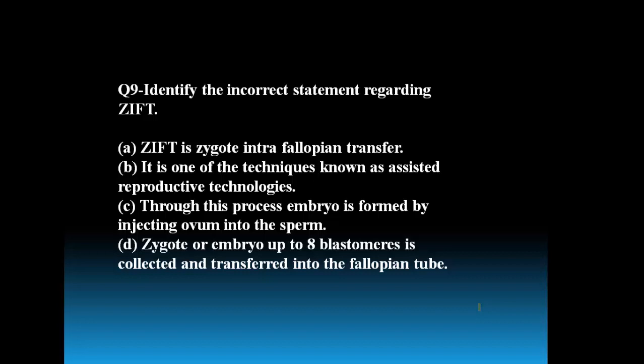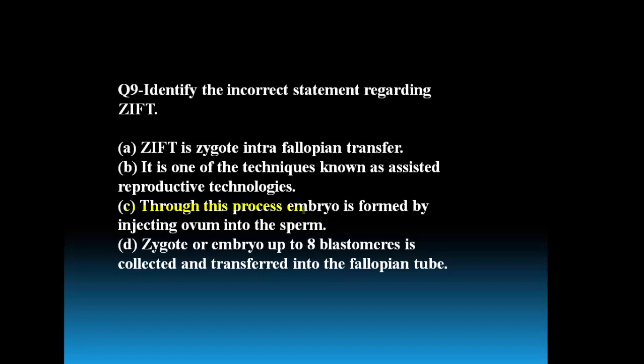Second one, it is one of the techniques known as assisted reproductive technologies. This is also correct. Through this process, embryo is formed by injecting ovum into the sperm. Then D, let us go for D also, then we will decide. Zygote or embryo up to 8 blastomeres is collected and transferred into the fallopian tube. So here the wrong statement given is option C.